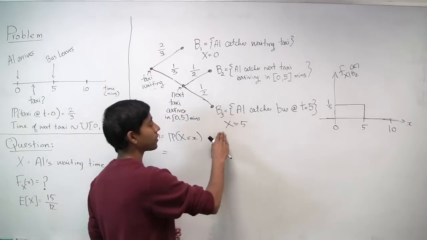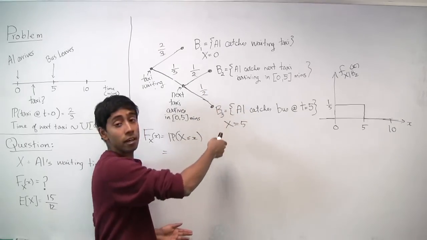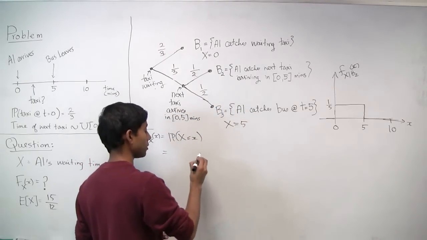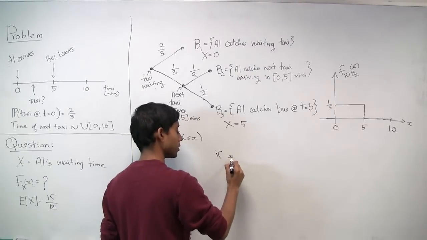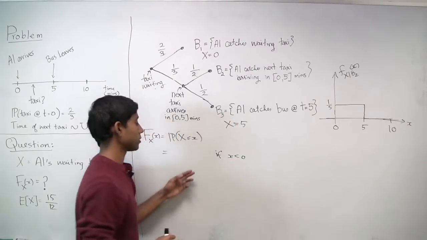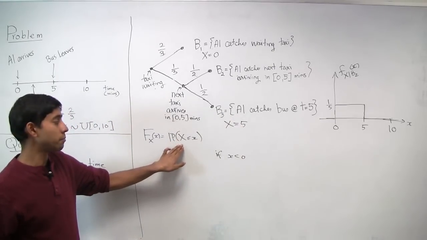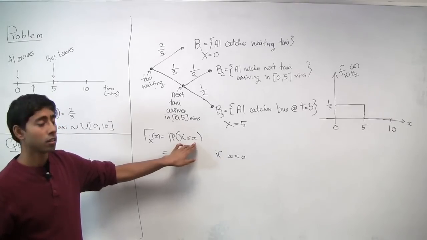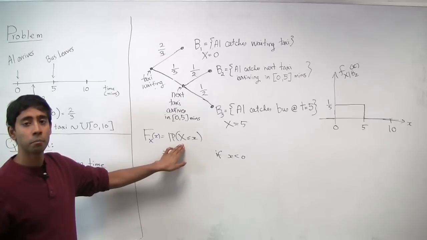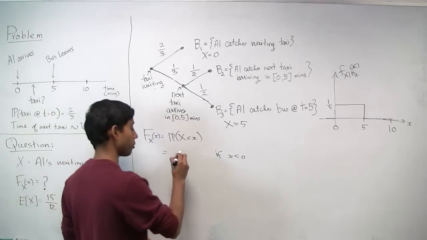We know that the random variable x, the waiting time, is going to be somewhere between 0 and 5. So let's consider what happens if little x is less than 0. Well, that's basically saying, what's the probability of the random variable x being less than some number that's less than 0? Well, waiting time can't be negative, so the probability of this is going to be 0.